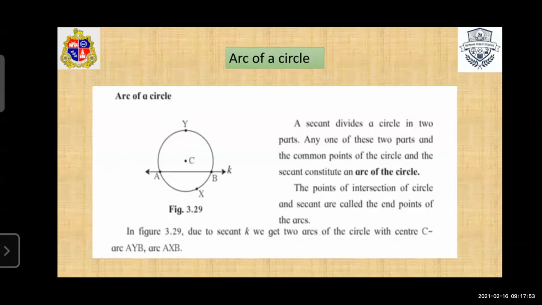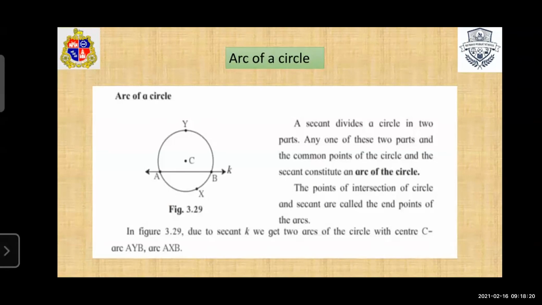So this line divides the circle having center C into two parts, AXB and AYB. The points of intersection of circle and secant are called the end points of the arc. So in this figure, A and B are the end points of the arc. So here we get two arcs, AXB and AYB.